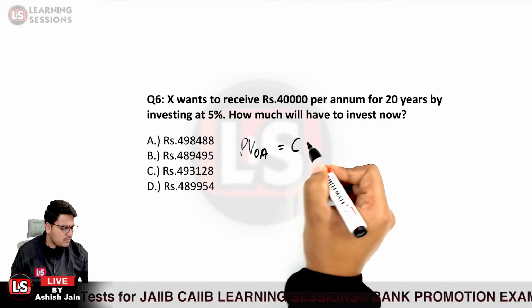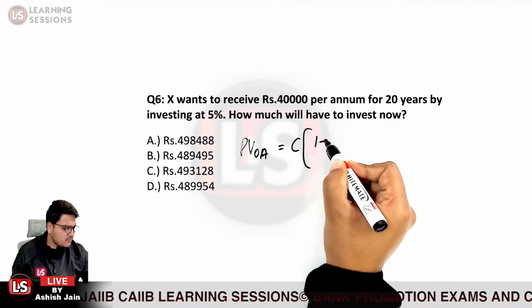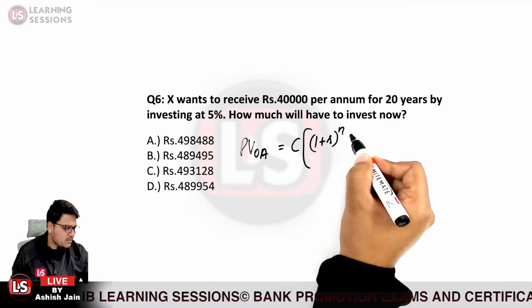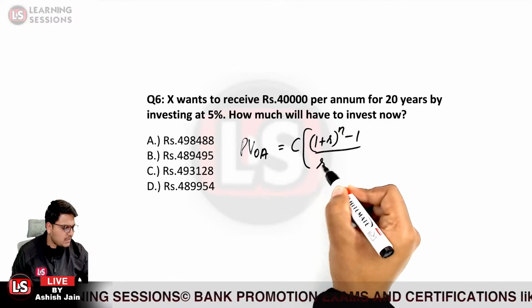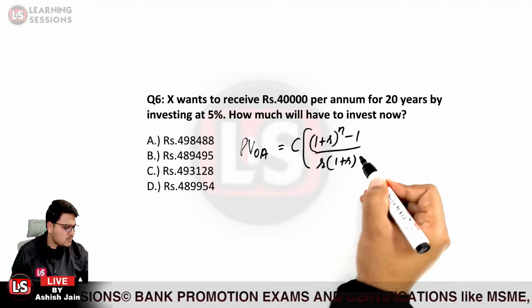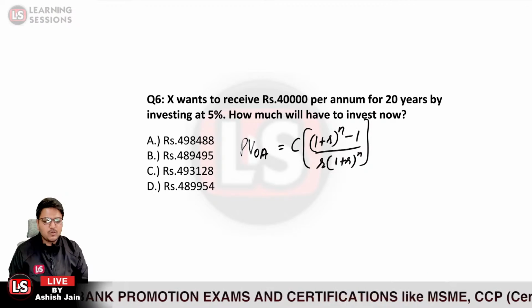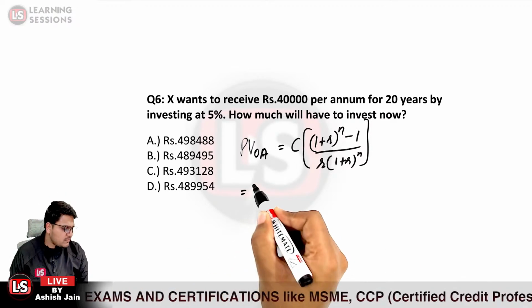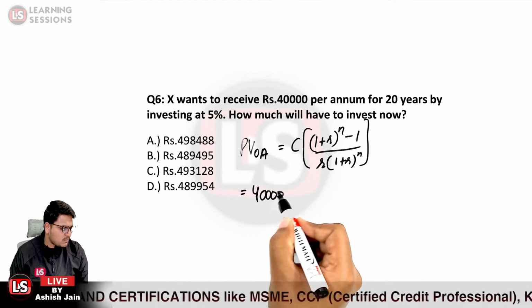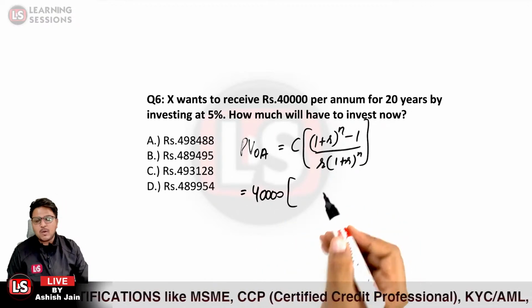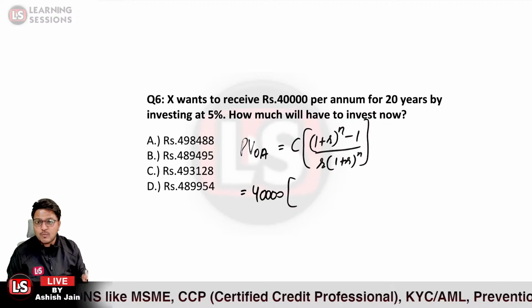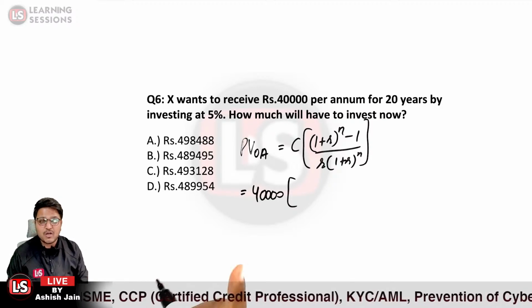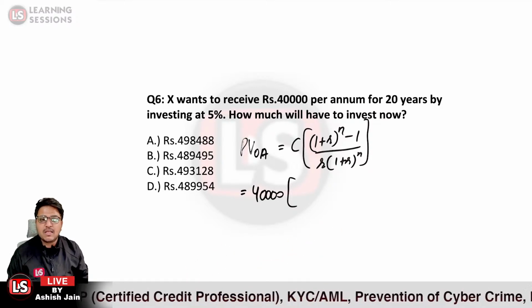And what is the formula? You must be remembering the formula by now. It is C into (1 plus R) raised to power n minus 1, divided by R multiplied by (1 plus R) raised to power n. This is the formula that we will be calculating over there. We need to calculate the present value. C over here is 40,000, the amount that we need to receive, and the amount is being invested at 5%. Now we will not be converting into the monthly rate because the amount is to be received on a yearly basis.